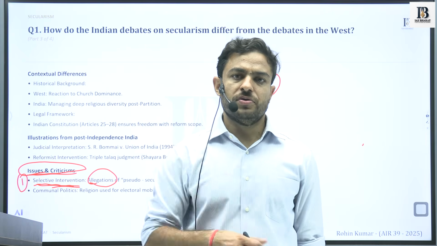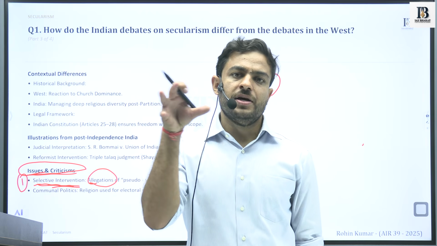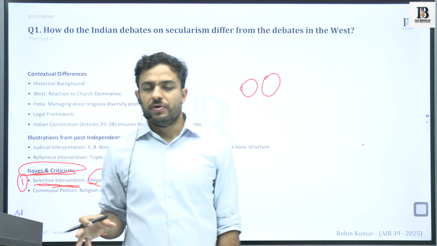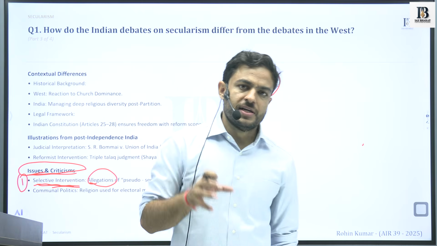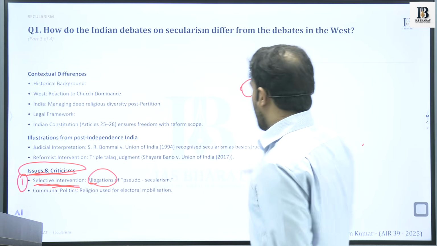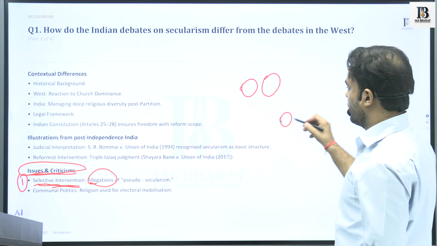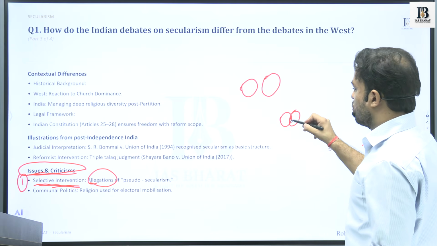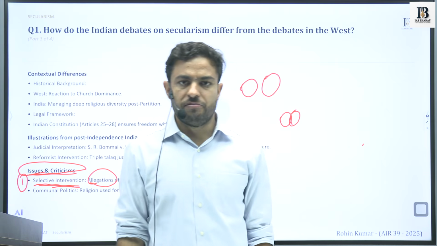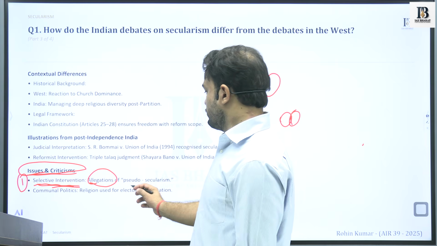The formalization of the concept says that there has to be a separation between the two units. However, in the case of India, there is a certain overlap between the two, and because of this overlap there is no concretization of this concept, as a result of which it has been called pseudo secularism.